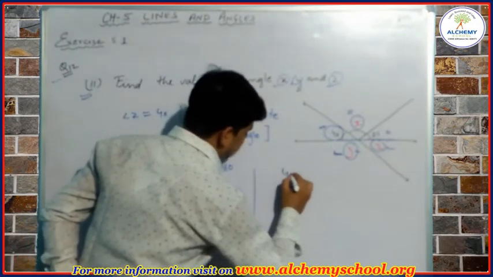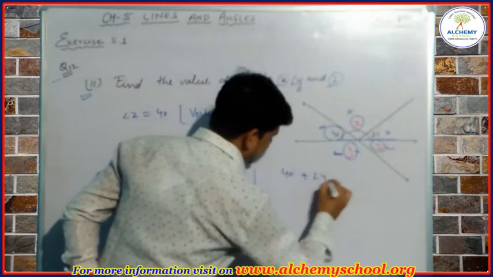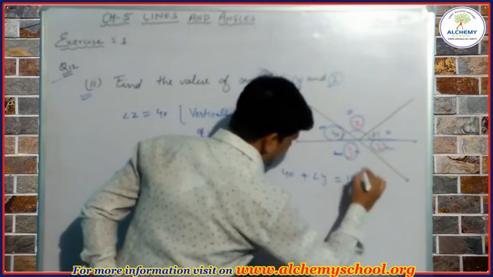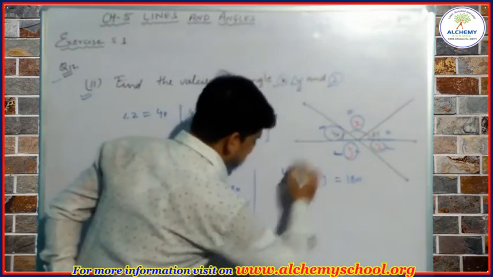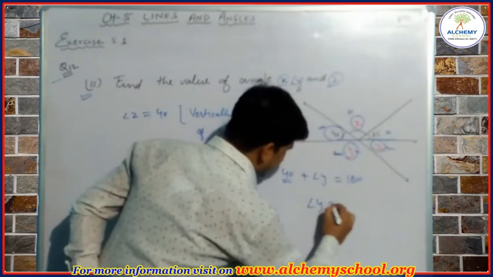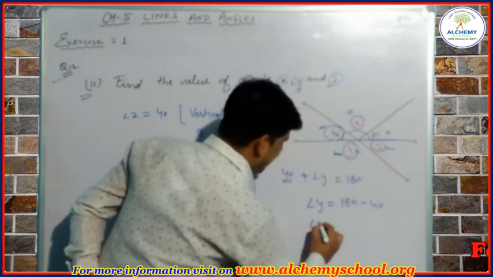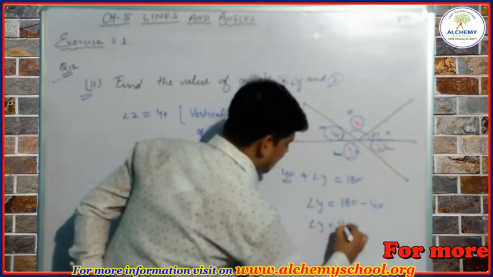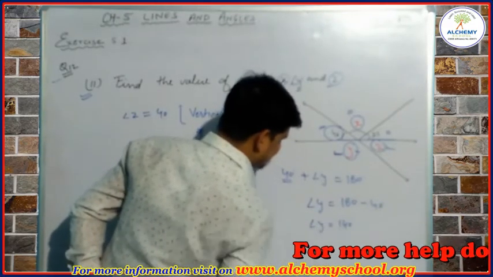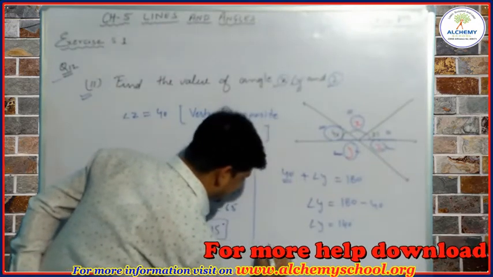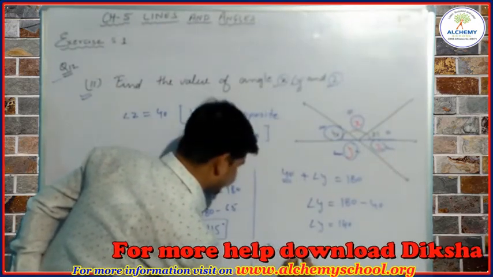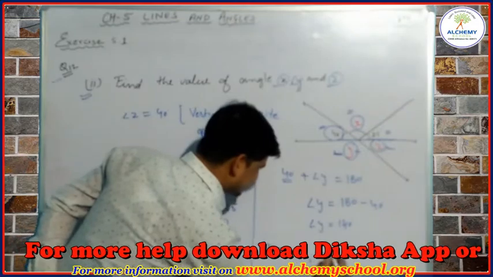So we can write here 40 degrees plus angle y is equal to 180 degrees. Okay, when we take this angle to the other side, we get angle y is equal to 180 minus 40 degrees. So angle y is equal to 140 degrees.